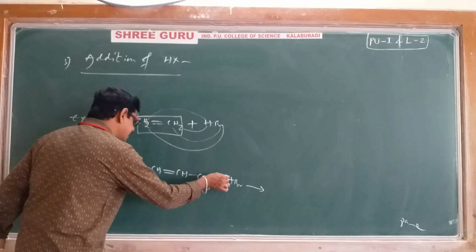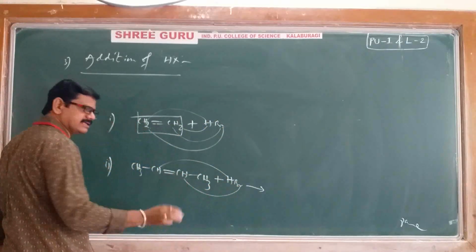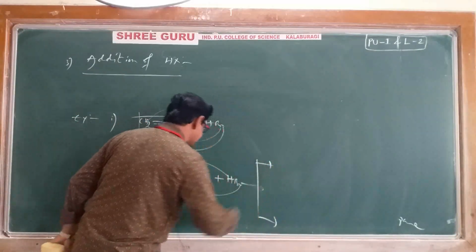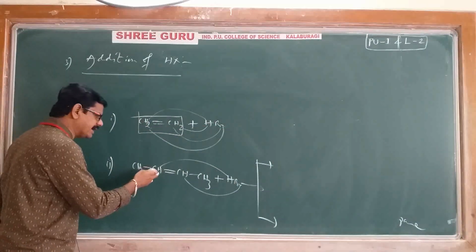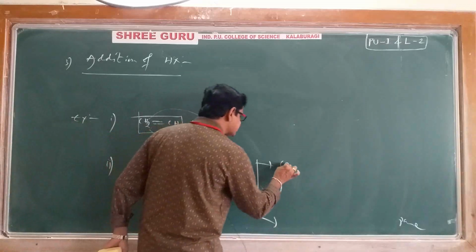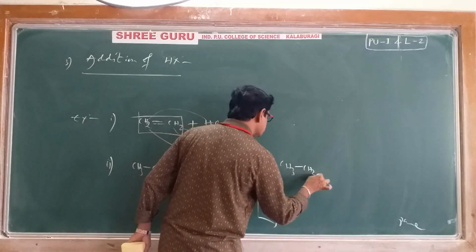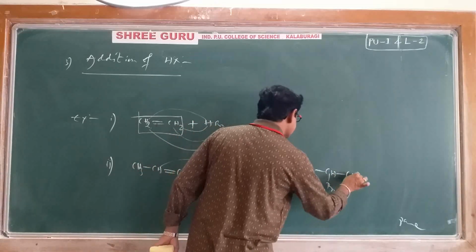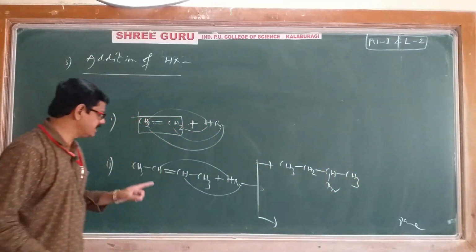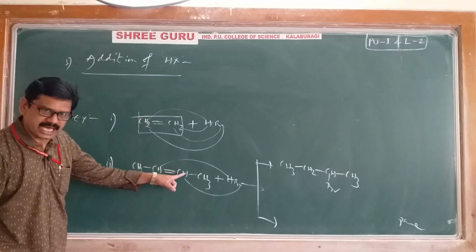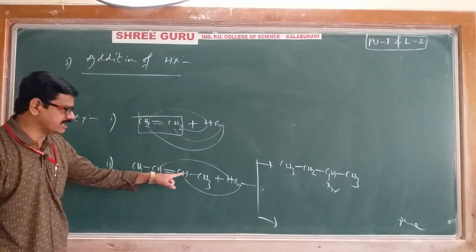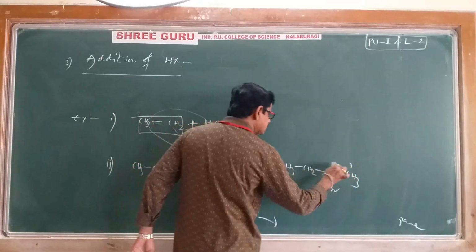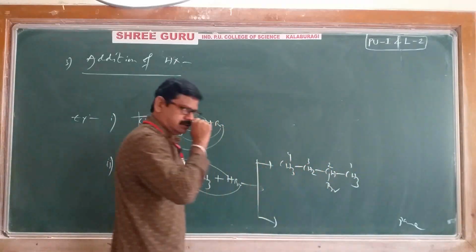First, hydrogen I'll add here, bromine I'll add here in the first stage. What happened now? First possibility, you can say. If you add hydrogen here, bromine here, you will get CH3, CH2, single bond, then CHBr, CH3. Once again, hydrogen here, bromine here, you will get 2-bromobutane. 1, 2, 3, 4.